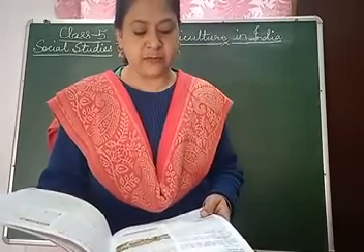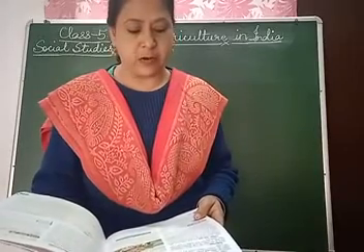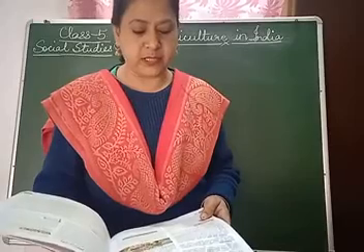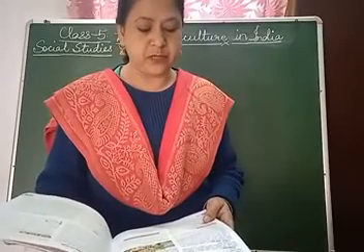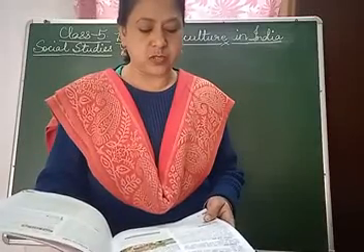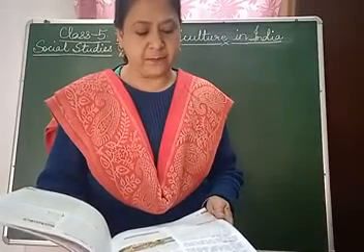Jute crop needs alluvial soil, heavy rainfall and hot damp climate. India is the largest producer of jute in the world. Jute products include gunny bags, ropes and carpets. It is also called the golden fiber.